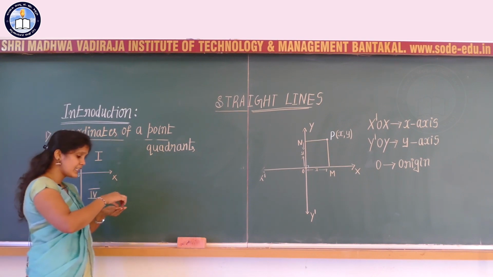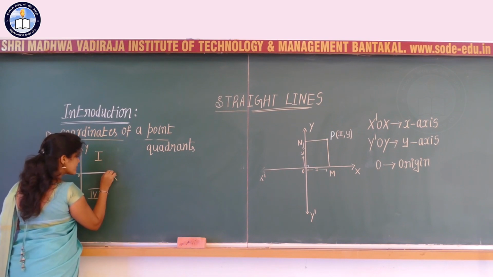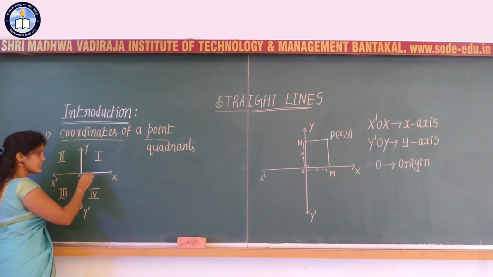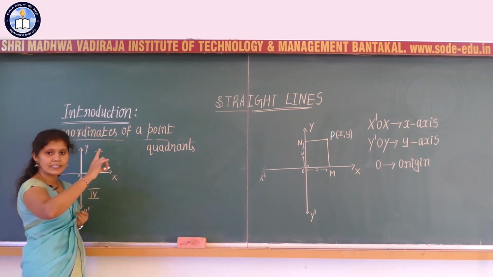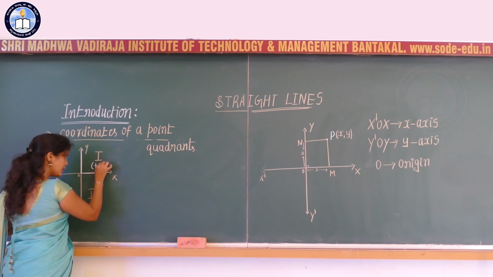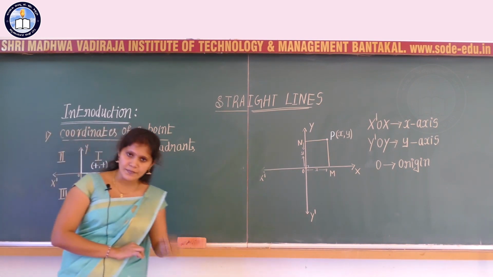If we consider the first quadrant, we have the positive x axis and the positive y axis. Therefore any point there has the signs plus comma plus; both x and y are positive in the first quadrant.